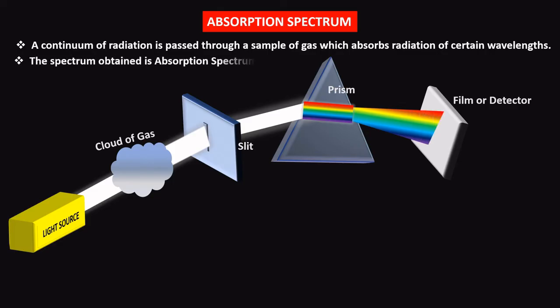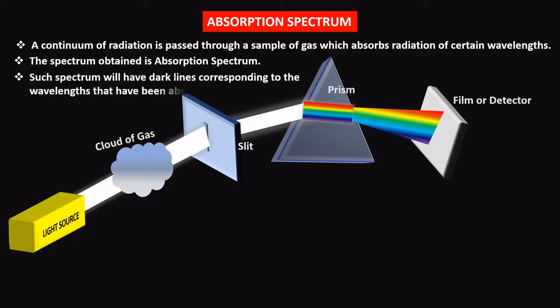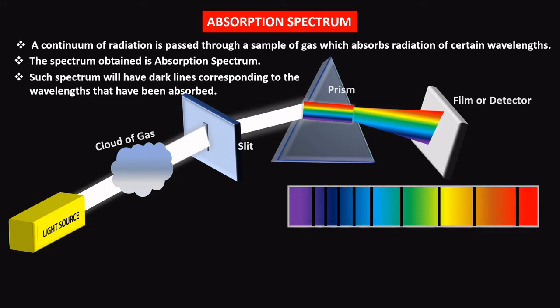The spectrum obtained is absorption spectrum. Such spectrum will have dark lines corresponding to the wavelengths that have been absorbed. Here is the spectrum, and you can see there are some dark lines. That means some of the wavelengths have been absorbed by the sample of gas.